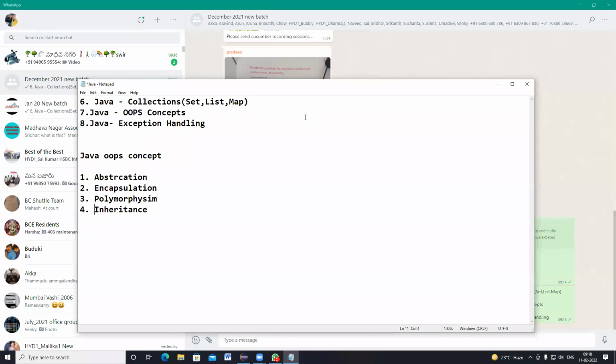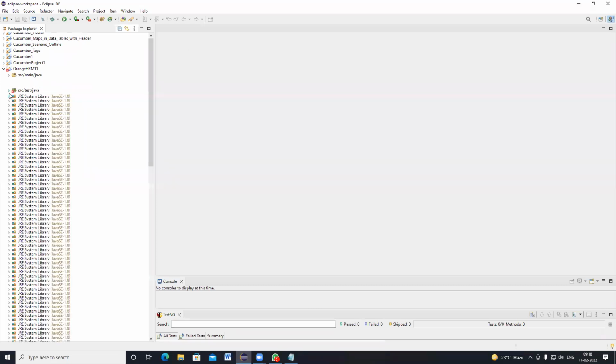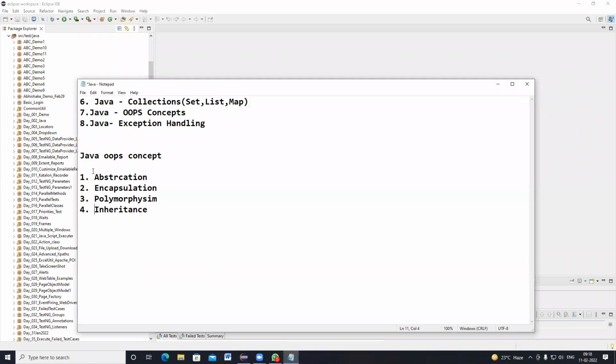So in today's class, we are going to learn about these OOPS concepts. First of all, so far we know how to create a TestNG class, but we are not sure how to create a Java class file and what the concepts are, so we are going to see examples on every topic now.